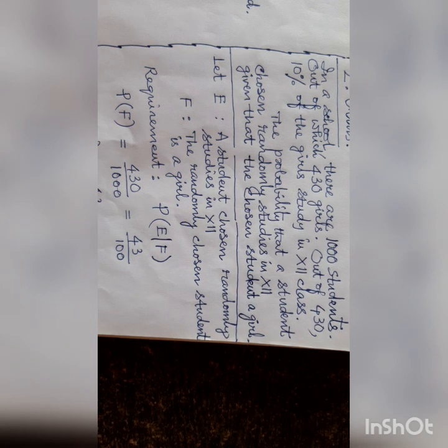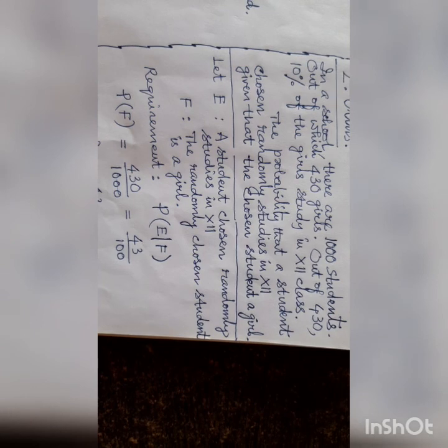P of F means what condition? It should be a girl. It should be a girl condition. 430 by 1000, that is 43 by 100.